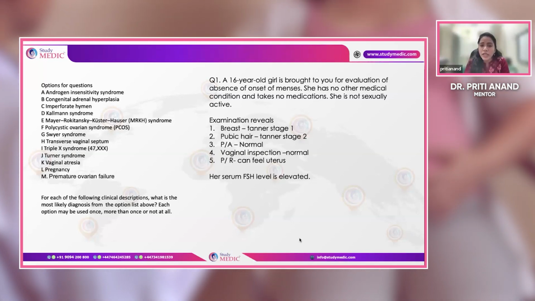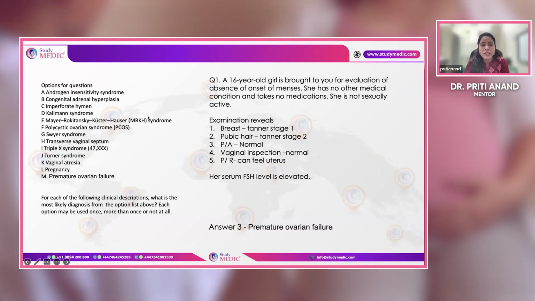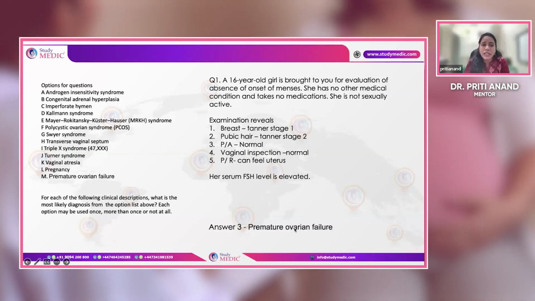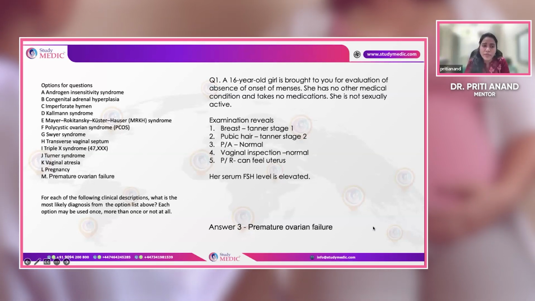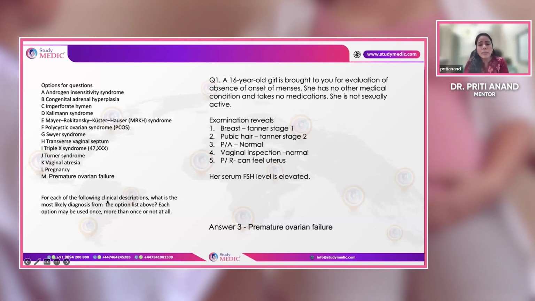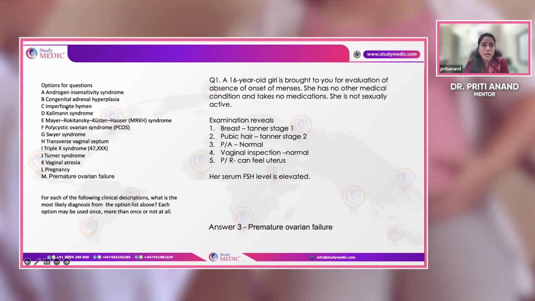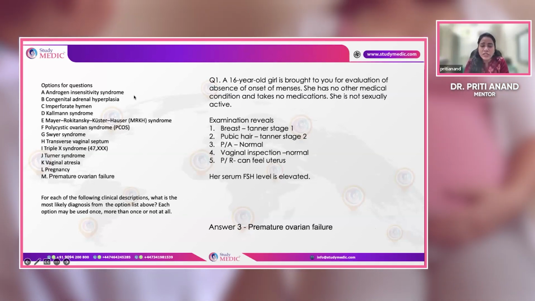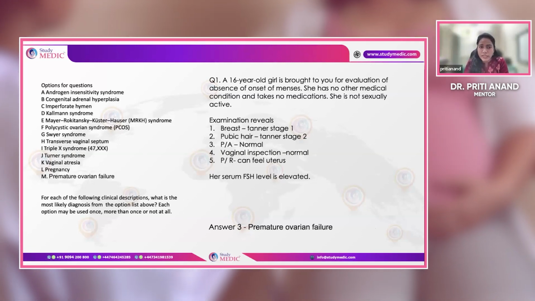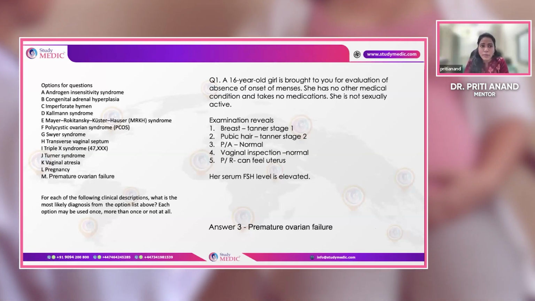However, it is very rare, but yes, according to the condition, it is the case of premature ovarian failure. None of these other conditions, apart from premature ovarian failure, will have this type of presentation. For example, in androgen insensitivity syndrome, they are perfect females. They will only have absence of pubic or axillary hairs, but their breast development is normal.